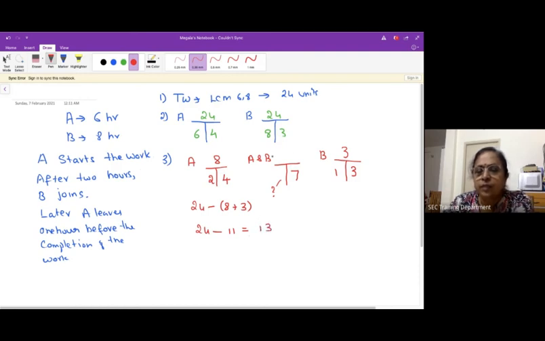A and B together have to finish that, because in the last 1 hour, when A leaves, B completes the work, so the entire work is completed. With 8 and 3 here, the remaining 13 should come here. So 13 units is done by A and B together. Therefore, the time taken here is nothing but 13 by 7.